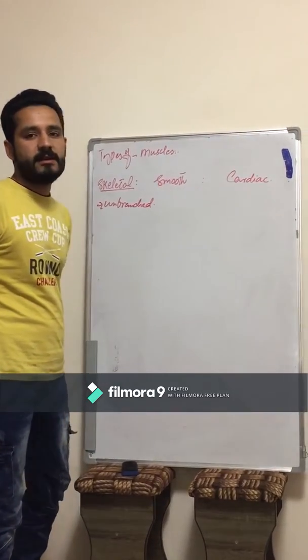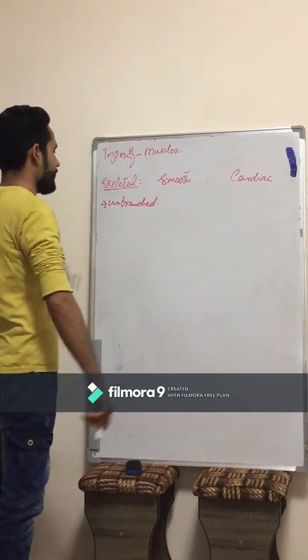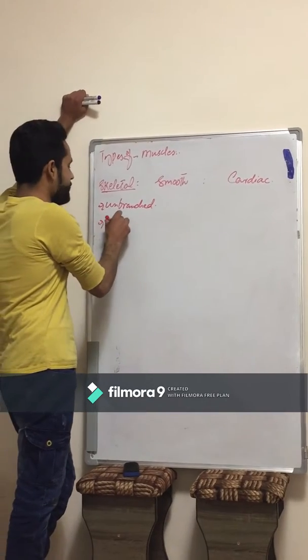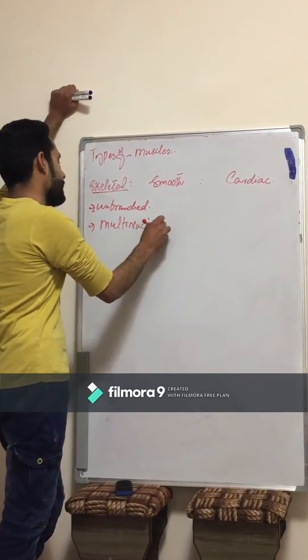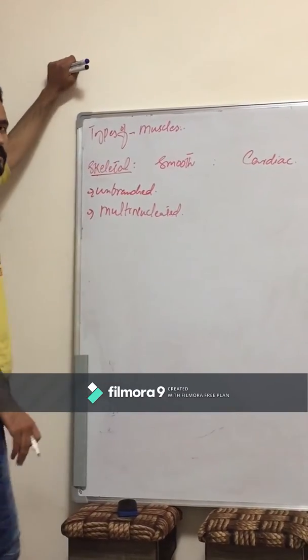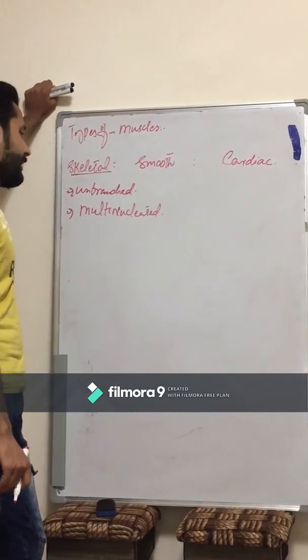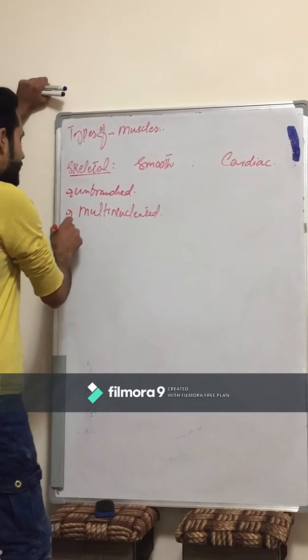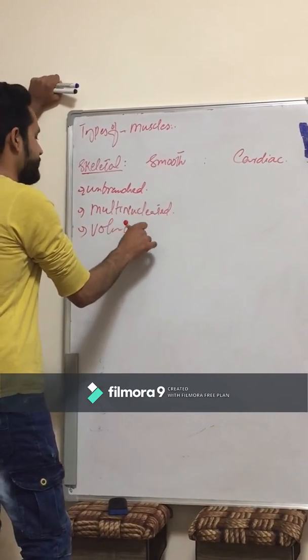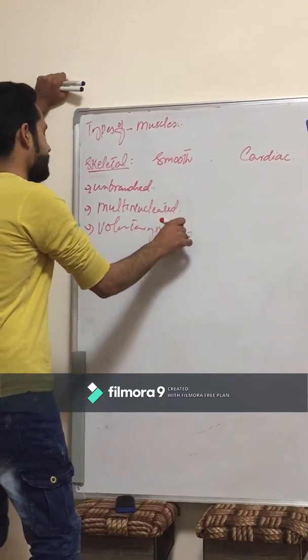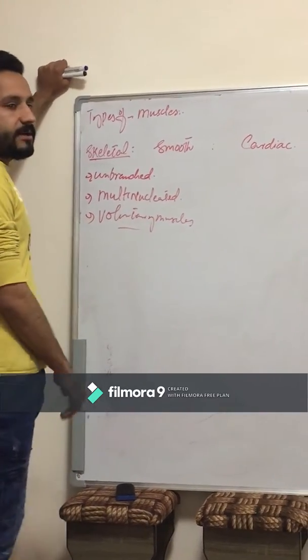Skeletal muscles are multinucleated, with a large number of nuclei. And skeletal muscles are voluntary. Voluntary muscles of the body are called skeletal muscles.